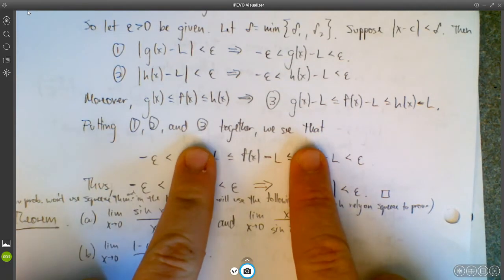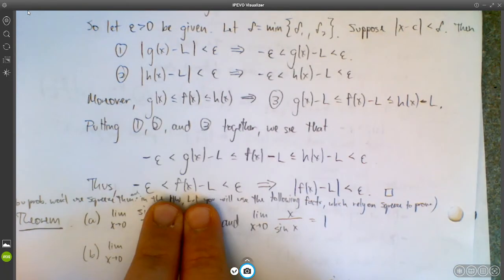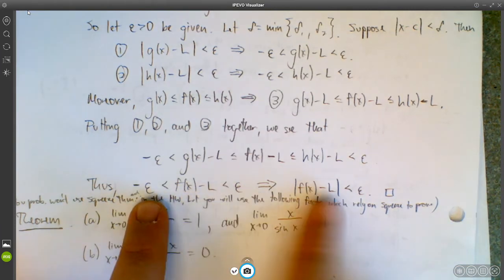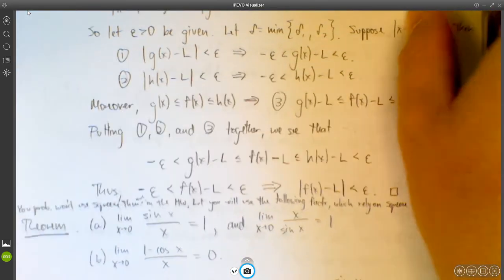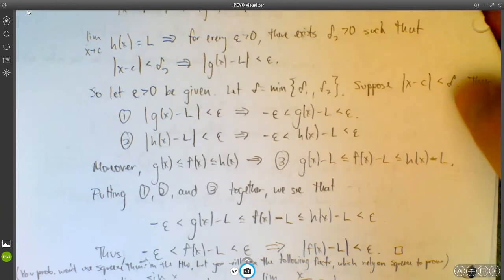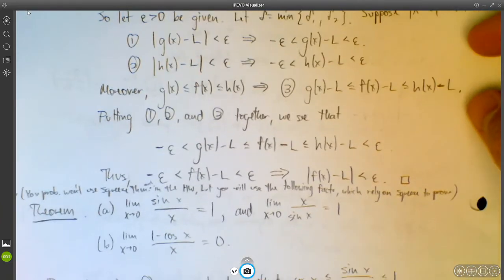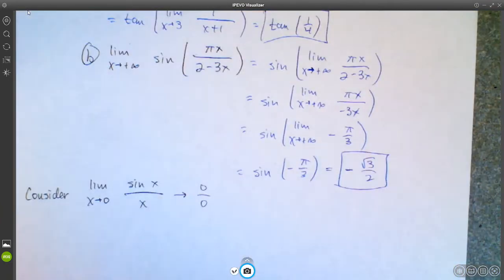So if you drop the middlemen, what you really have is f of x minus L is somewhere between negative epsilon and positive epsilon, or in other words, the absolute value of f of x minus L is less than epsilon. Okay, so that's the proof of the squeeze theorem. Again, I'm running through the details pretty quickly, but that's the idea there.